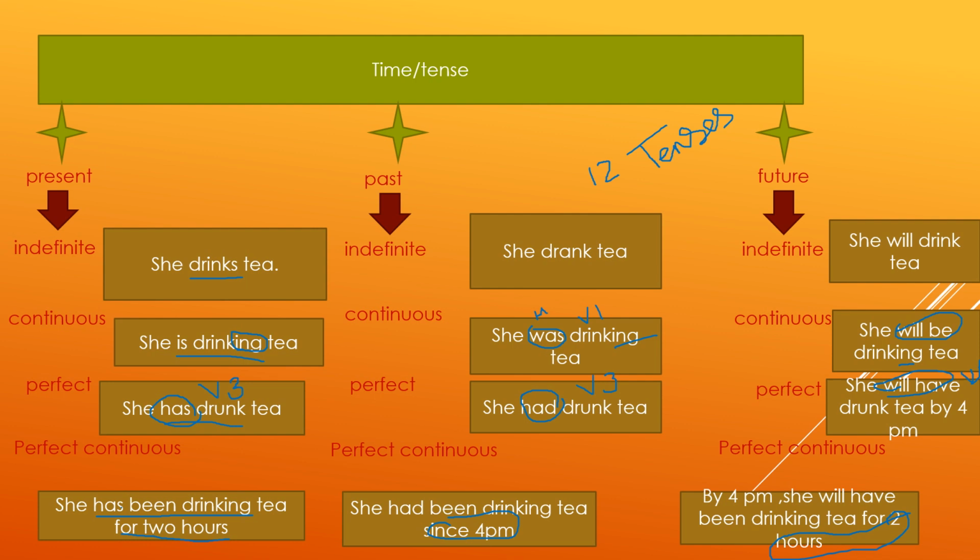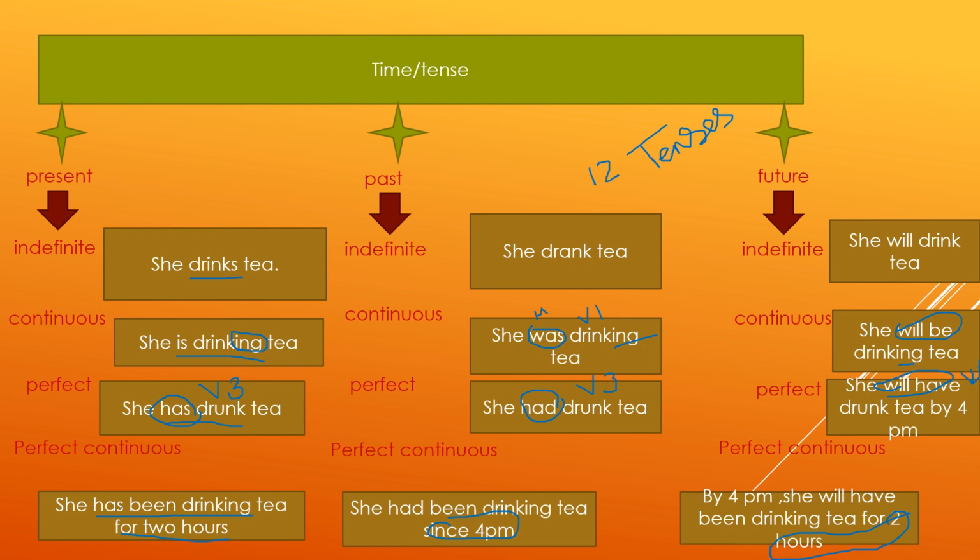If we talk about present continuous tense, for that we will use a helping verb. The helping verb we used here is is, and we added ing to the main verb drink. Whereas in the past continuous tense we used helping verb was and added ing to the main verb drink. And in future continuous tense we used helping verb will be and the ing form of the verb.